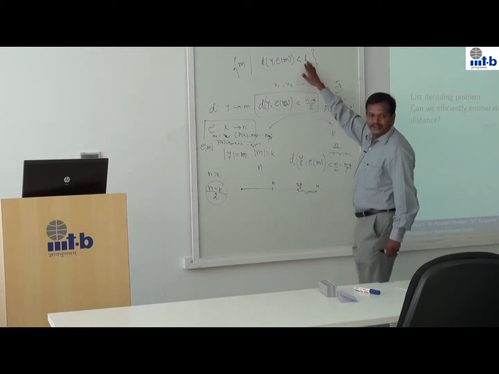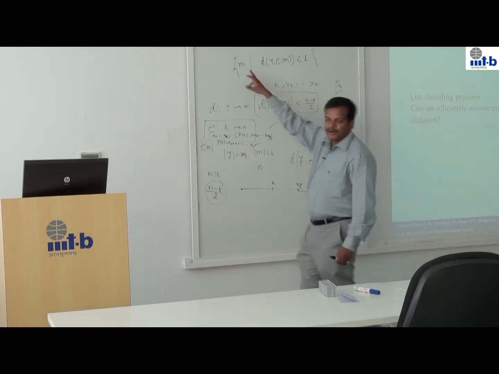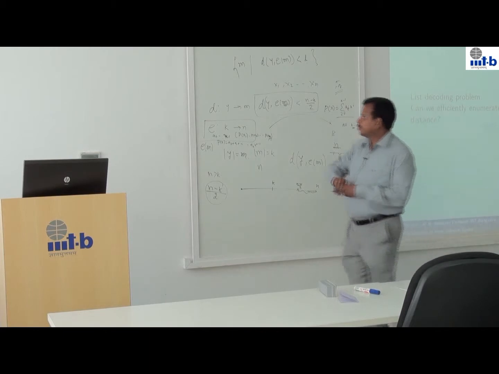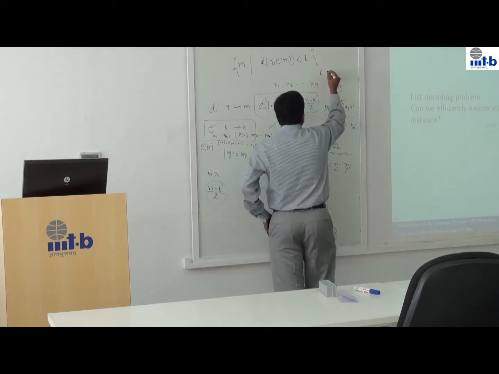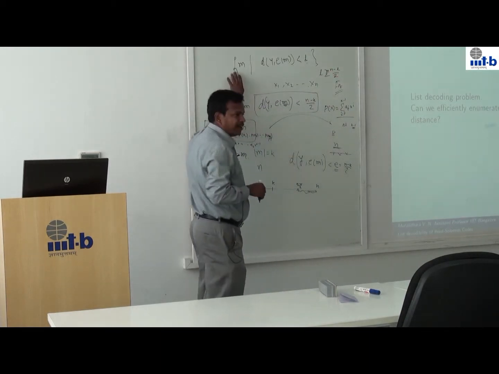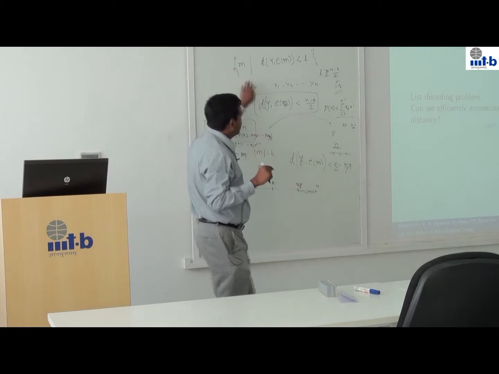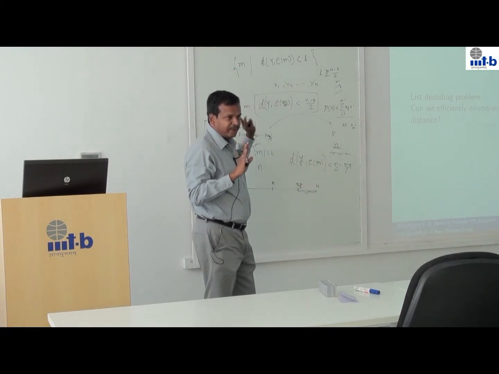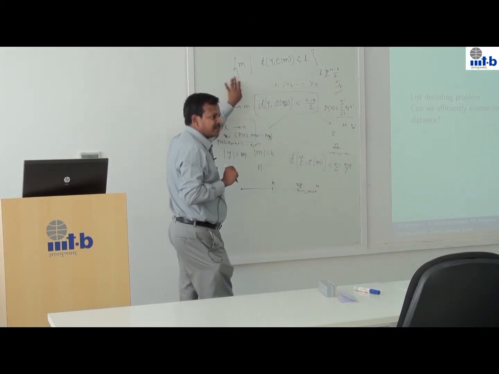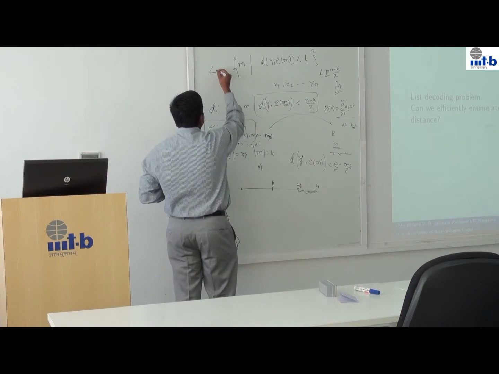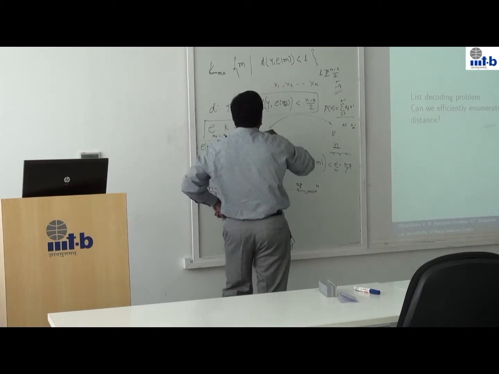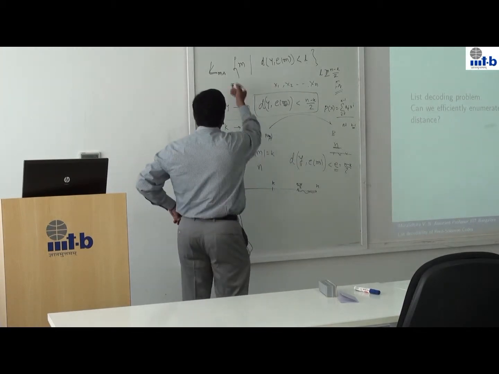L is the number of errors that I am allowed to make. Give me the set of all messages which are within this distance. If L is smaller than n minus k by 2, then the cardinality of this set is 1. The n minus k by 2 bound is tight, but if you go beyond it, then there may be more than one. I call this set the list, and it depends on the parameters of the code, L, and q also.